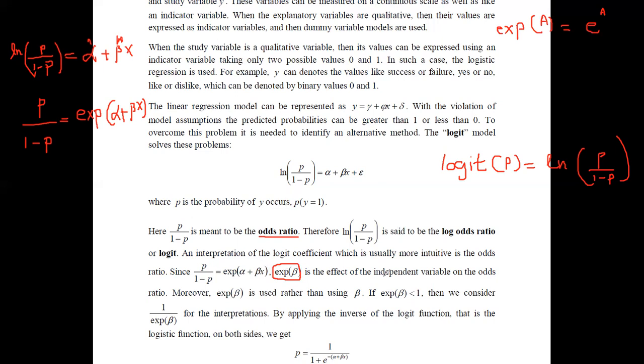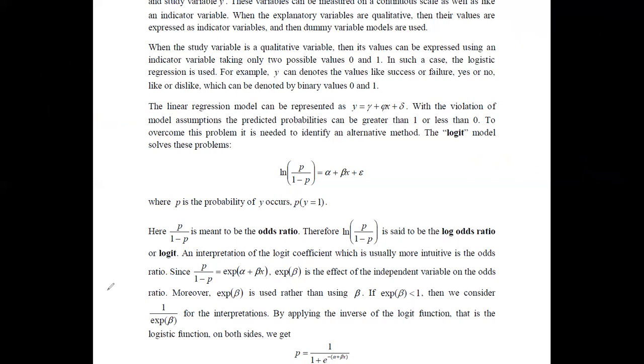Therefore, the effect of the x variable on the odds ratio can be obtained using the exponential value of beta. And when we go for the interpretations in these models, we use this exponential of beta rather than the beta value.